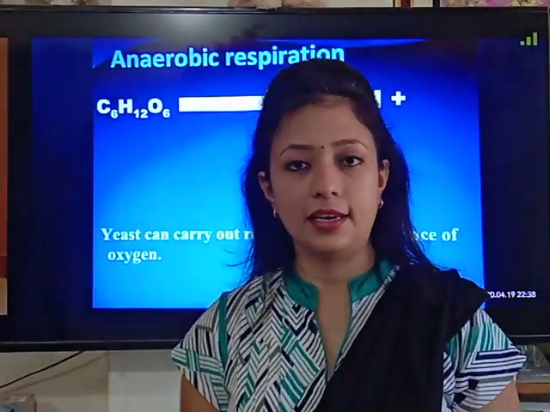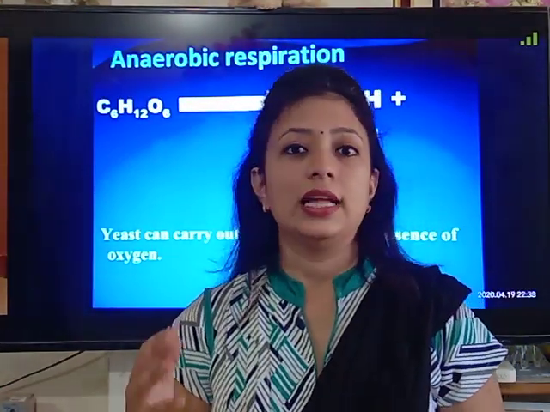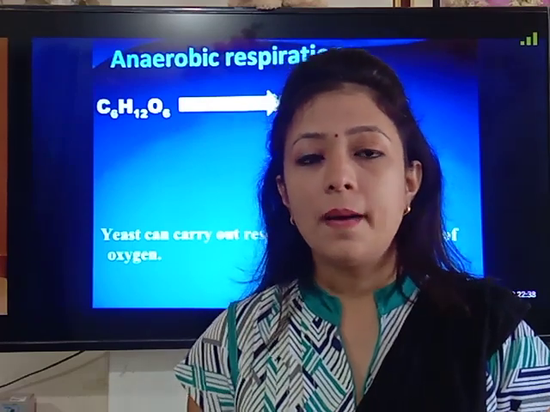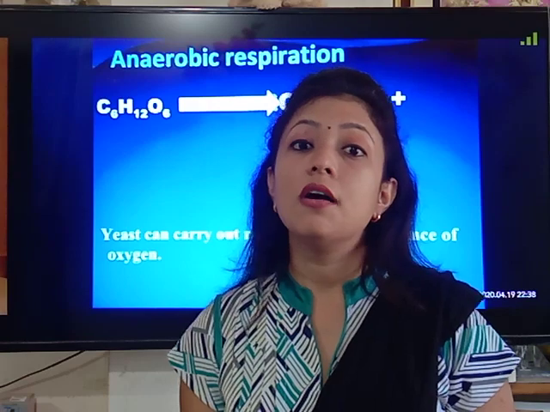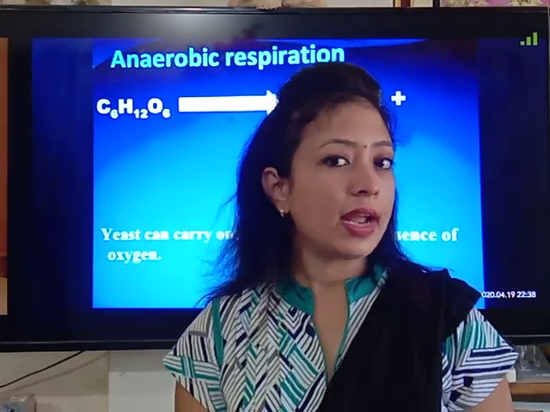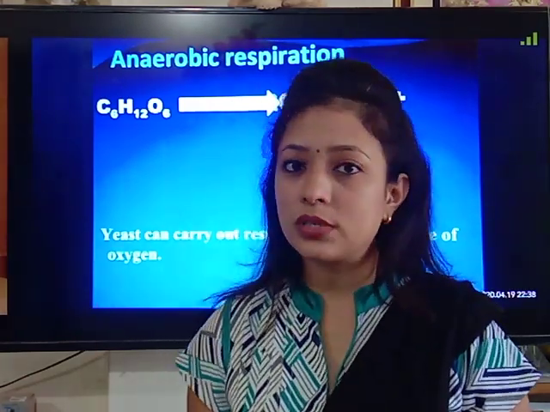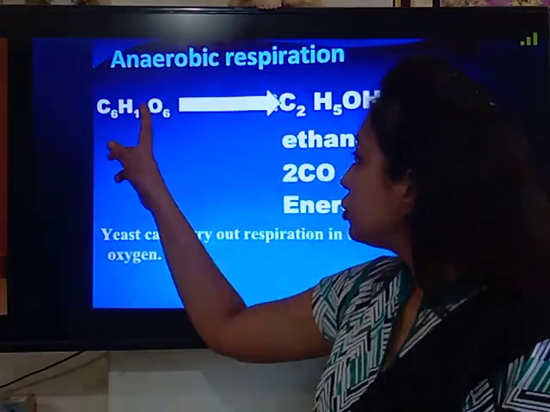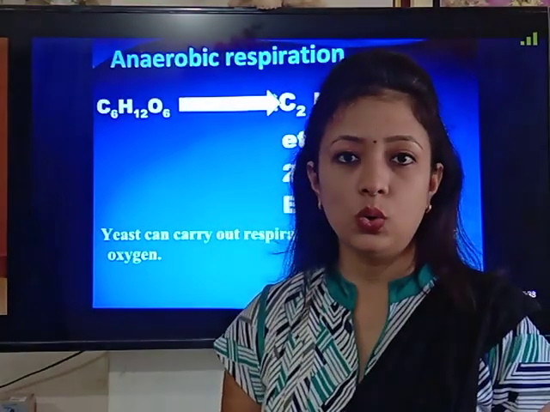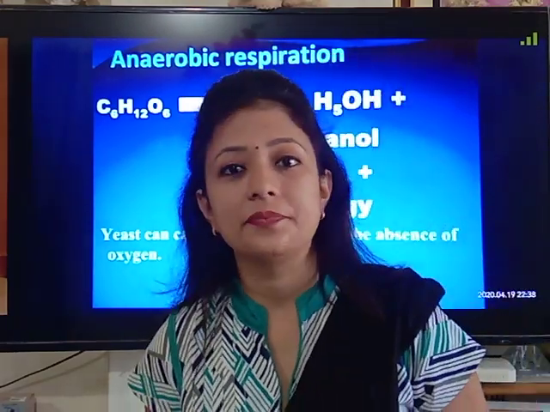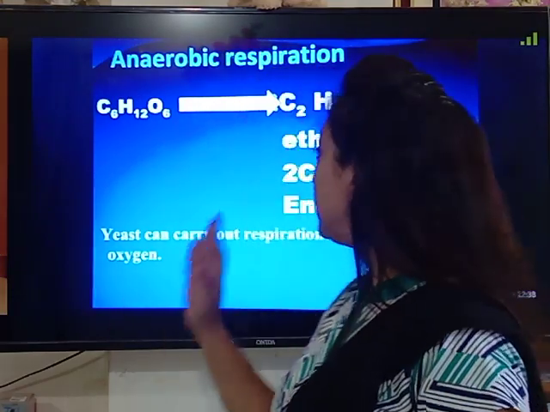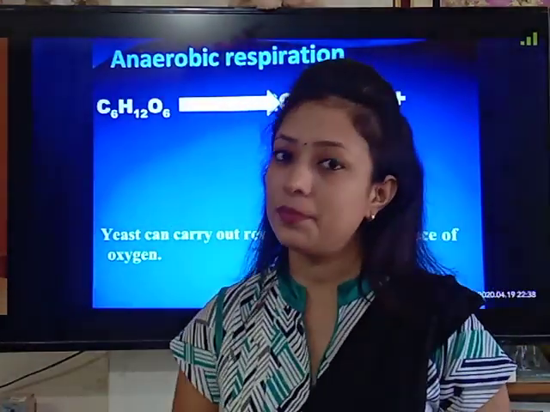And hence, the production of ethanol by yeast is called fermentation. How can we define fermentation? It is a process of conversion of sugar into alcohol by the enzyme secreted by yeast. So it's called ethanol production, or the fermentation process.